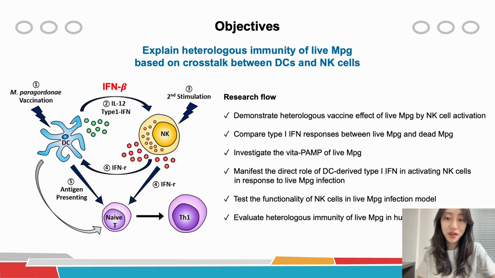This is our workflow. We first demonstrated the heterologous vaccine effect of live MPG by NK cell activation and compared type 1 interferon responses between live MPG and heat-killed MPG-infected DCs. And we also needed to make sure if DC-derived type 1 interferon plays a direct role in activating NK cells in response to live MPG infection. And we tried to find out not just the activation but also the functionality of these NK cells that might be important for getting them to work. And we also evaluated heterologous immunity of live MPG in human NK cells.